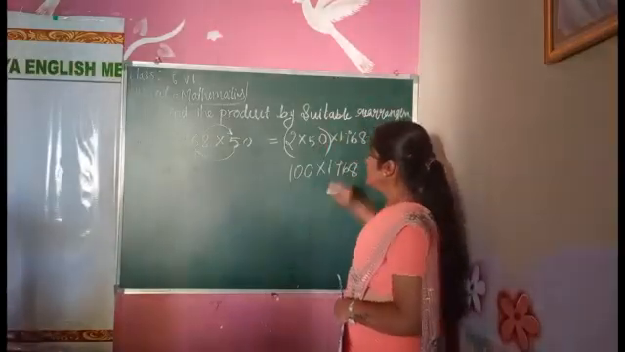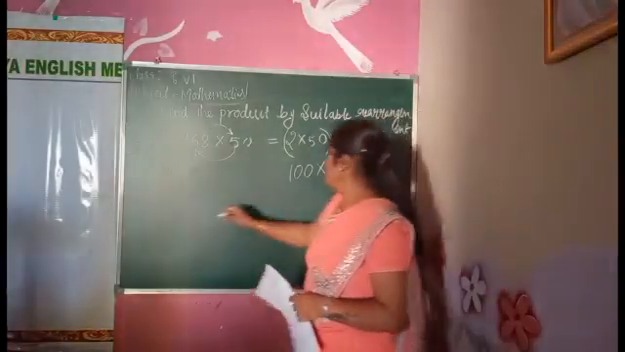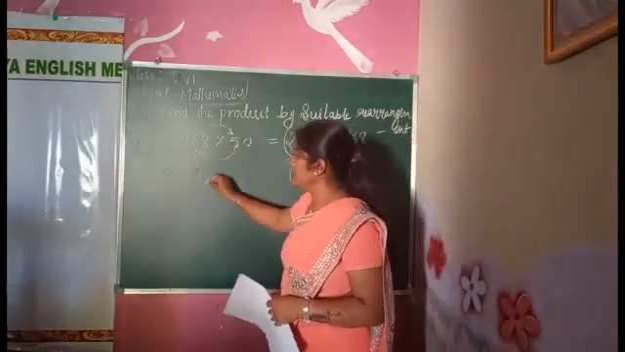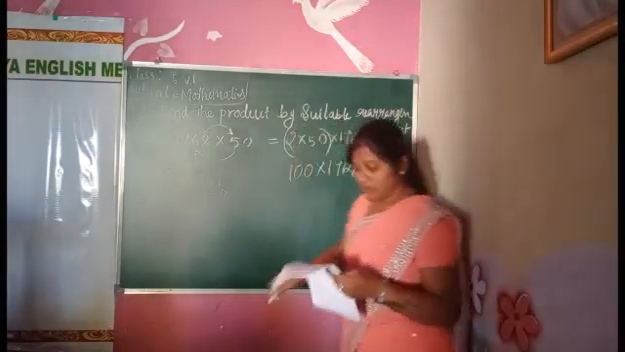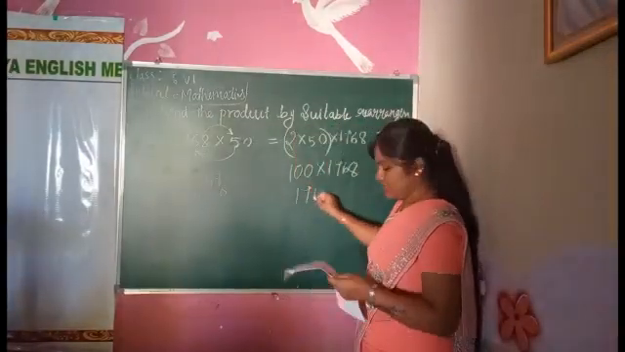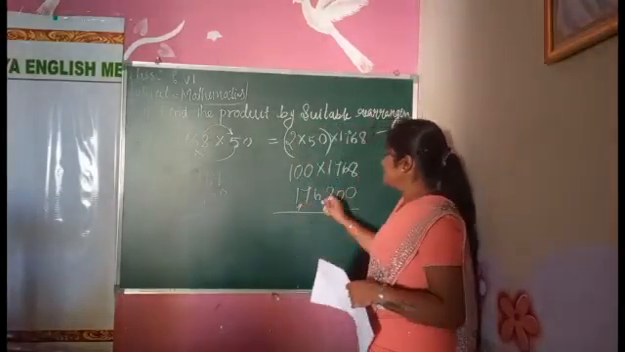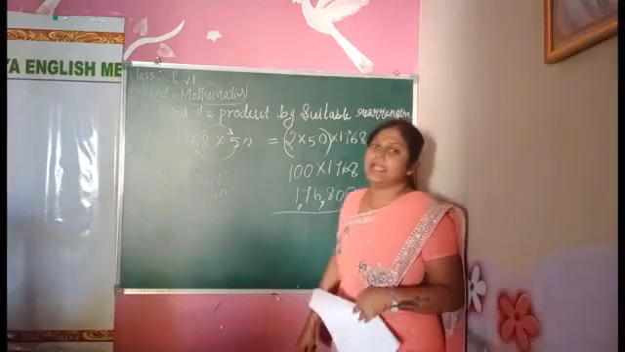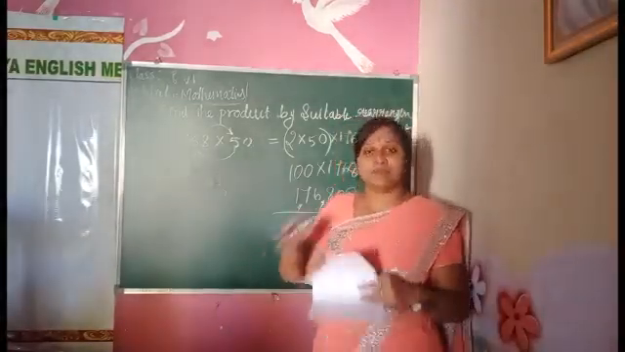Do the rough side by yourself only, children. Multiply 1768 into 100. What we get? 176,800. 1,76,800 we get.